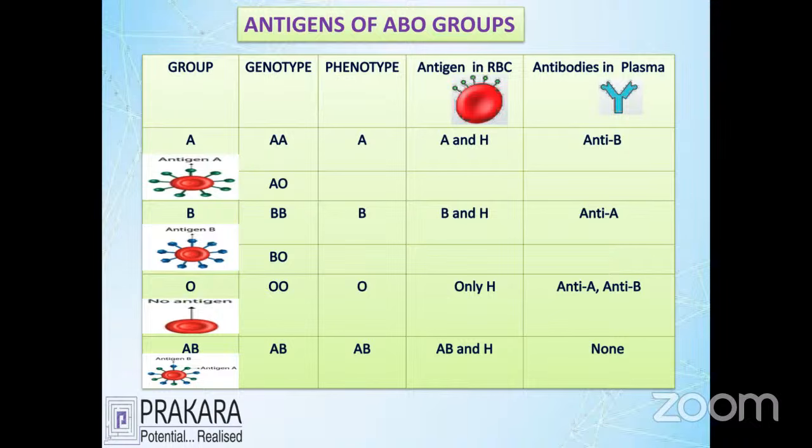Let's talk about the first group, the A group. You can see that the A group has a genotype. I told you already, A always has a genotype and phenotype. So what is the meaning of genotype? I told you already: one allele from each parent, mother and father.